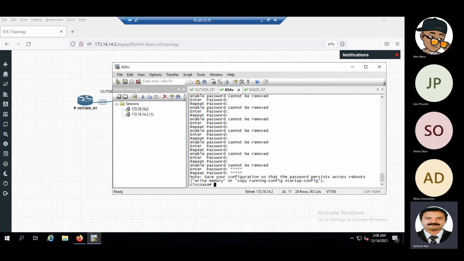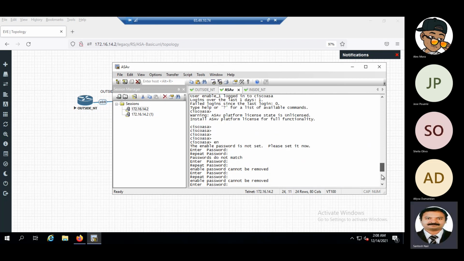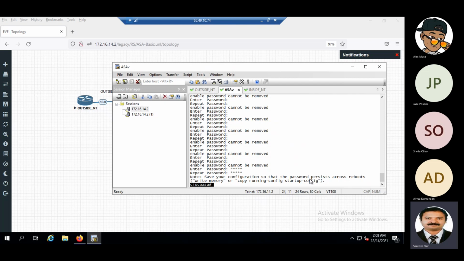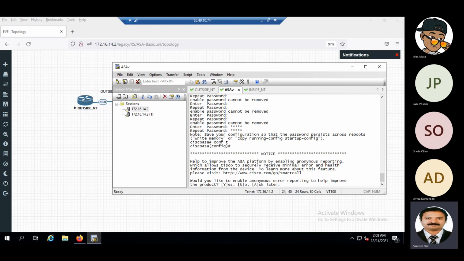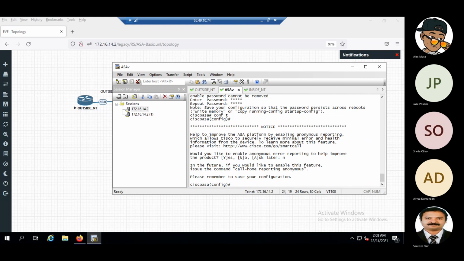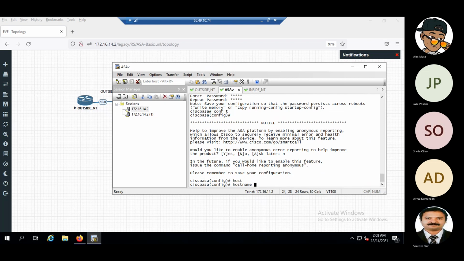Okay. And the first thing that we are going to do, here also it is the same thing. So this is the privilege mode that we are in as of now. And after that, when we go to configuration mode, we have to do a conf t. So we will be in the configuration mode, right? And here the first thing we will do is give a host name. Host name, say lab.